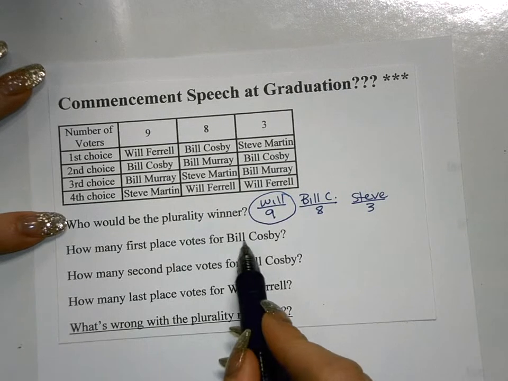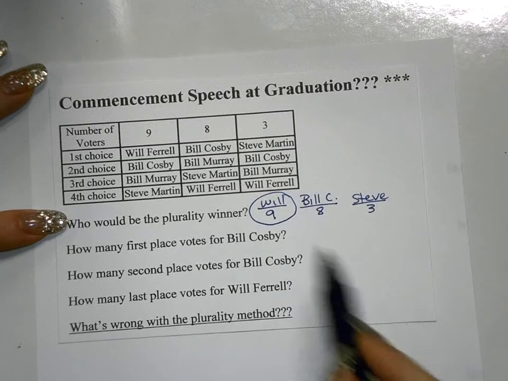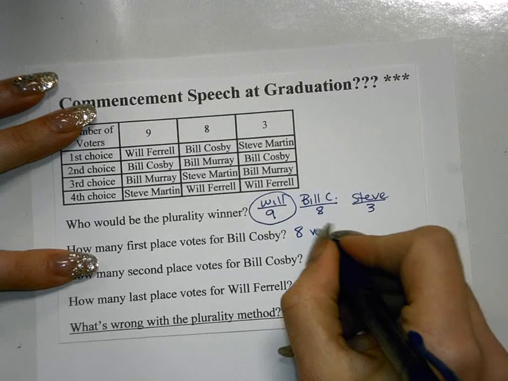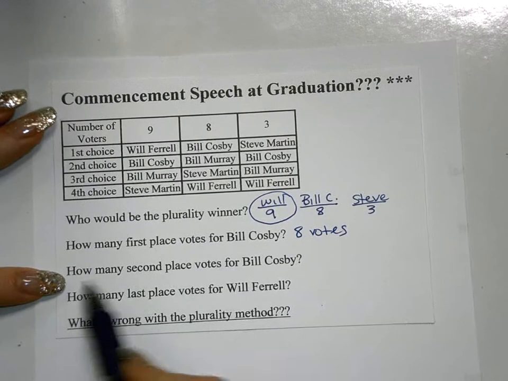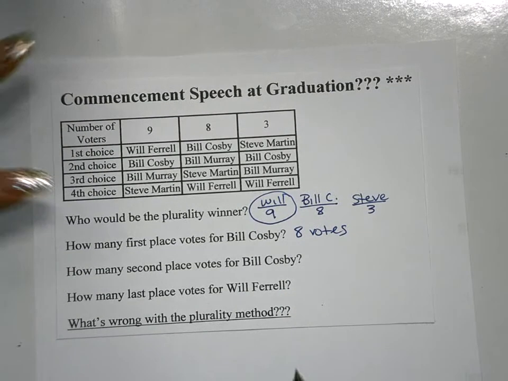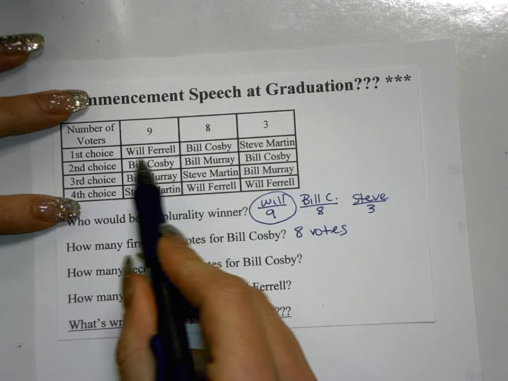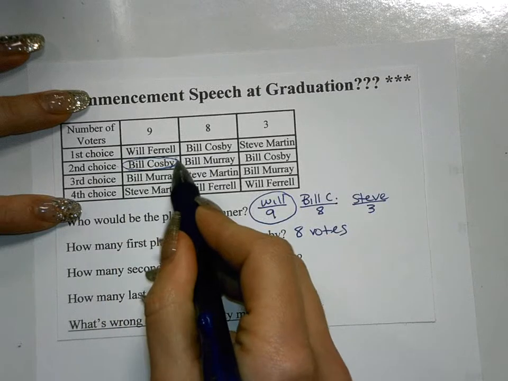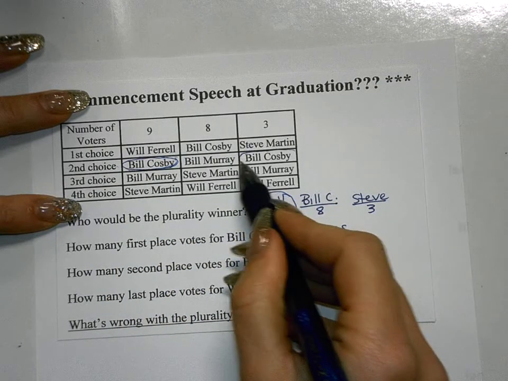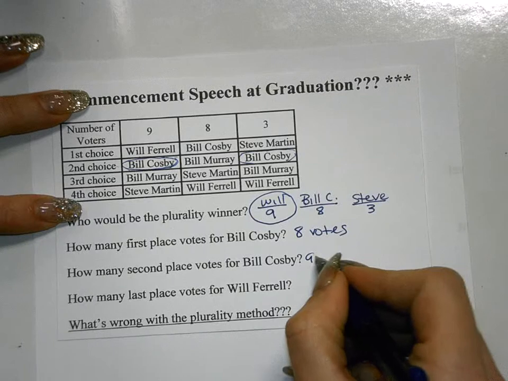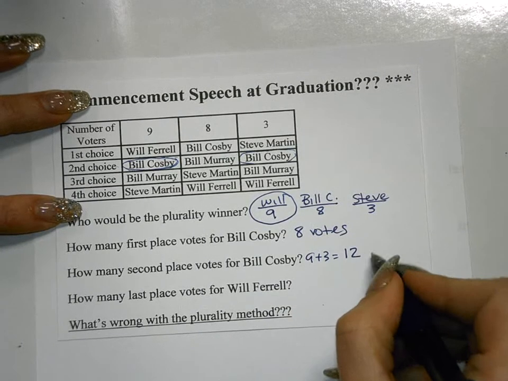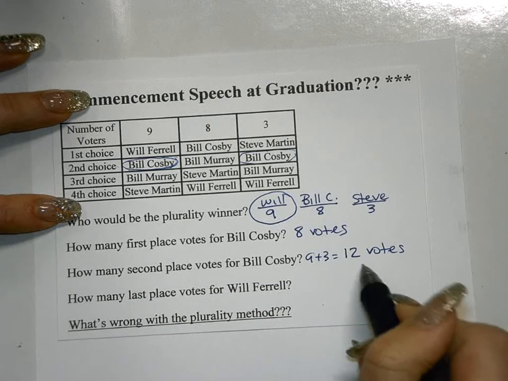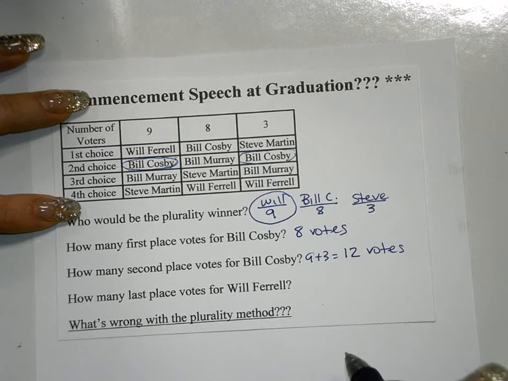How many first place votes are there for Bill Cosby? Well, there are 8. He has 8 first place votes. How many second place votes for Bill Cosby? Well, let's look here. Bill Cosby has 9 second place votes here, second choice. He has 9 there, and then he has 3 over there. So 9 plus 3 would equal 12. So he has 12 second place votes. So he has 8 first place votes and 12 second place votes.